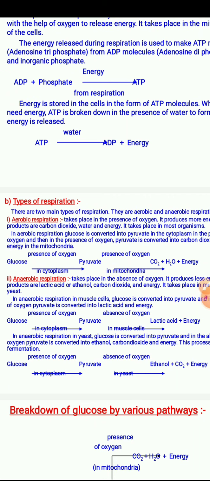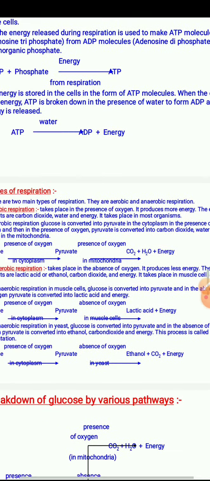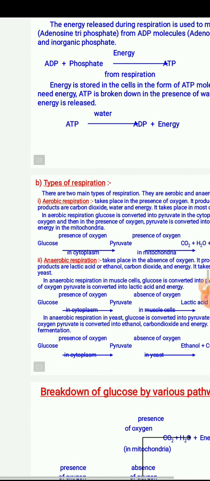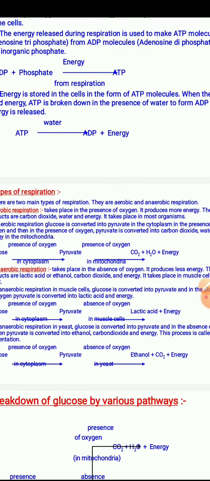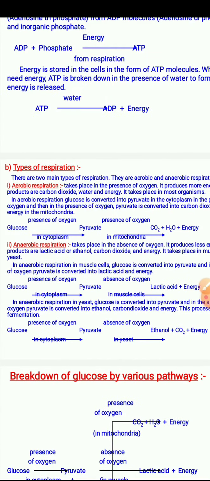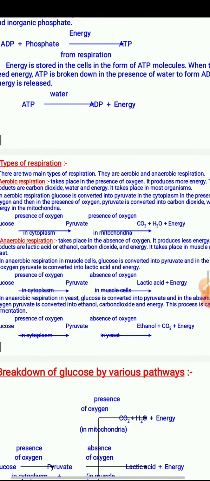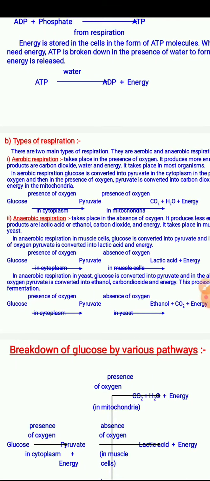Anaerobic respiration takes place in the absence of oxygen. It produces less amount of energy. The end products are lactic acid or ethanol, carbon dioxide and energy. It takes place in muscle cells and yeast. In anaerobic respiration in muscle cells, glucose is converted into pyruvate and then in the absence of oxygen, this pyruvate is converted into lactic acid and energy.